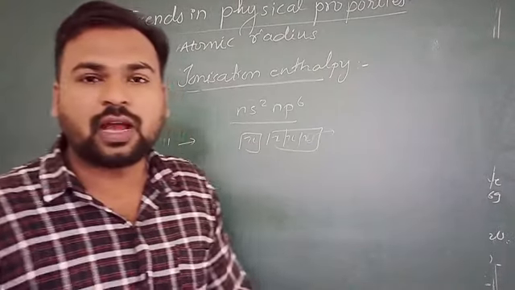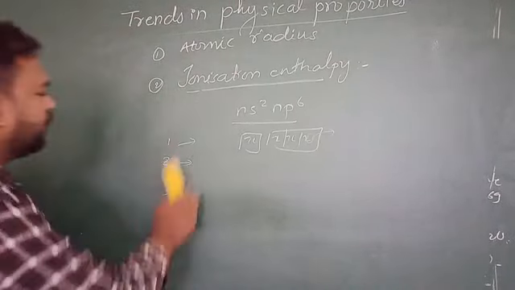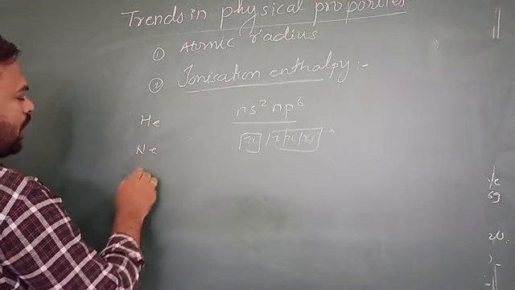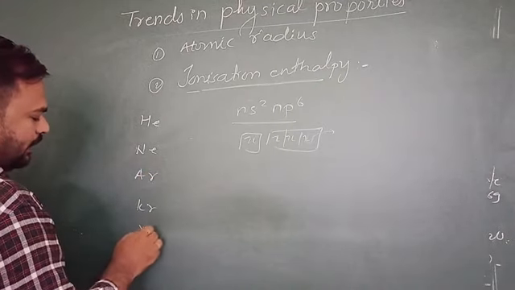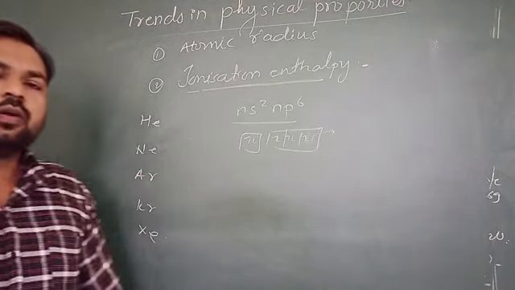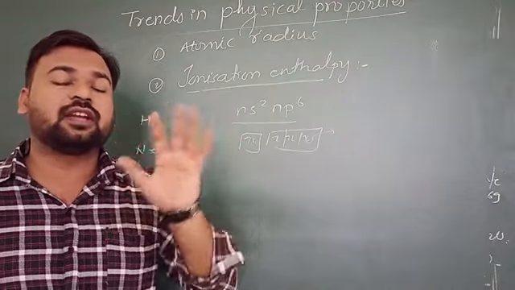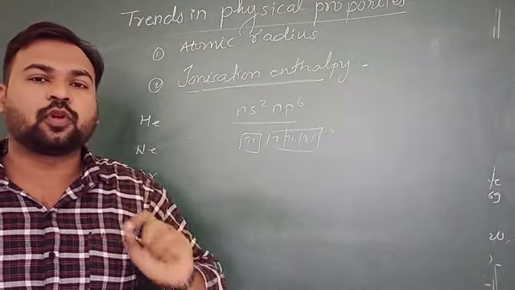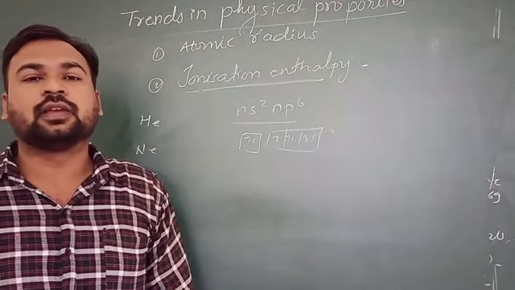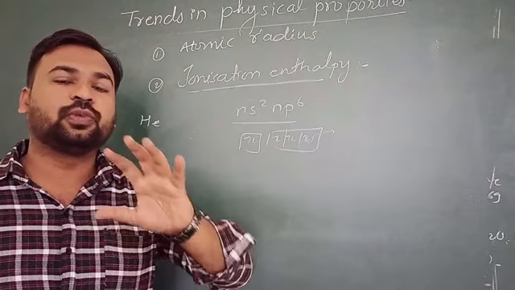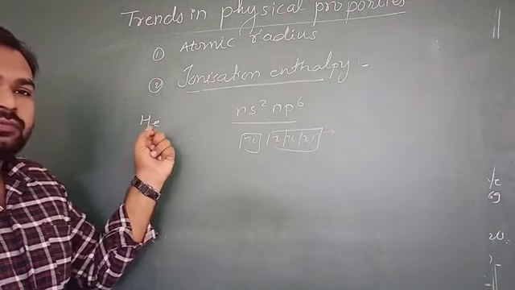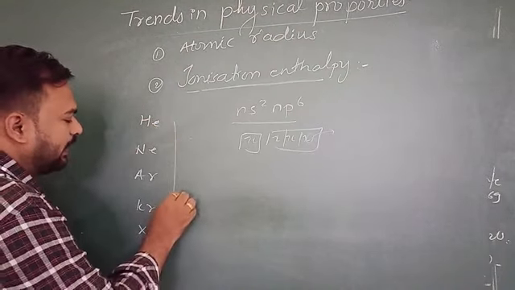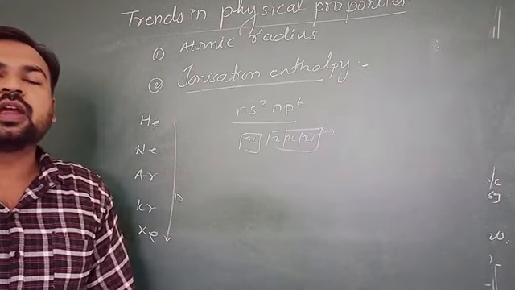Okay. Now let us talk about ionization enthalpy in the group. Helium, neon, argon, krypton and xenon. Within the group, what is the general periodic trend? Ionization enthalpy from top to bottom goes on decreasing. So here it follows that periodic trend. Here ionization enthalpy from helium to xenon goes on decreasing.